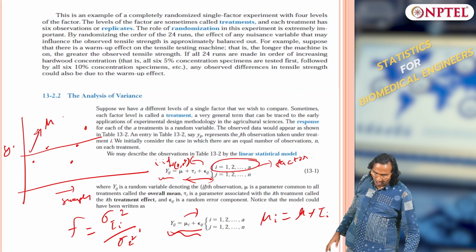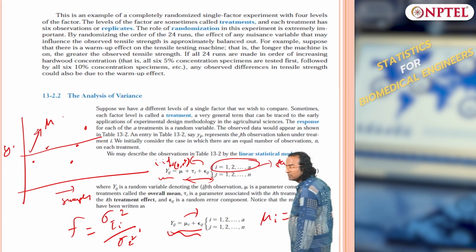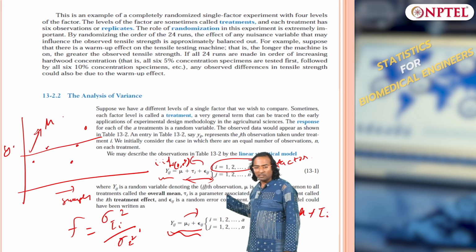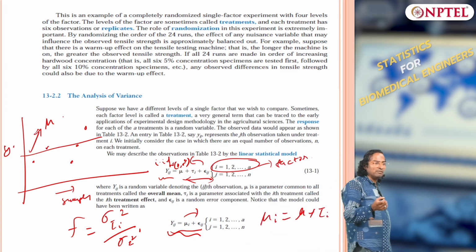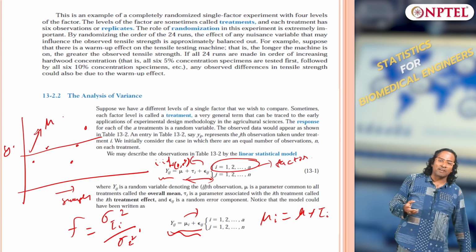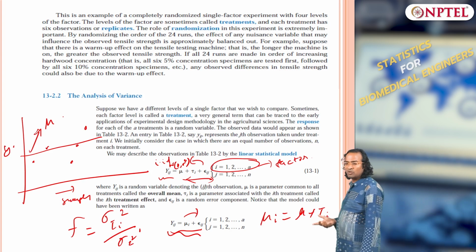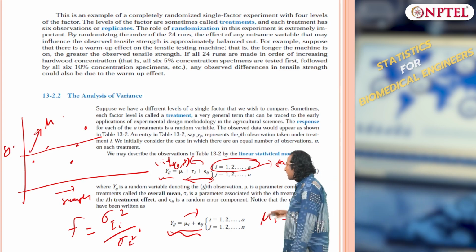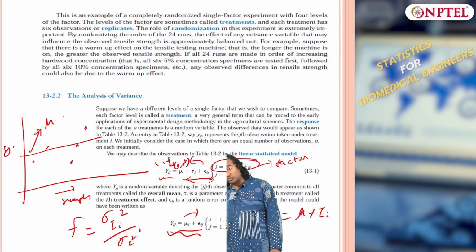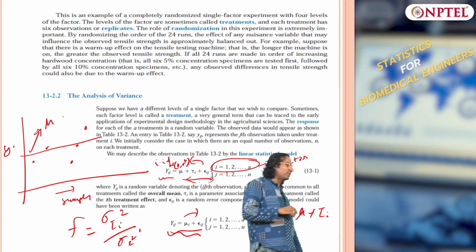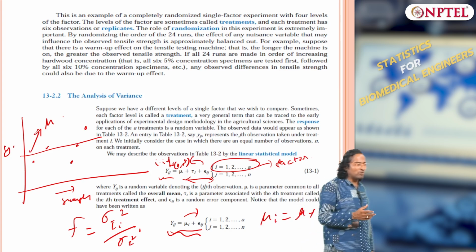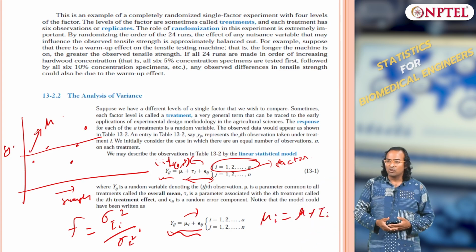So what is the constant value of Yij? Mu, because I have assumed the noise to have 0 mean. So the summation of tau i, not individual tau i, should be equal to 0, and I have assumed the mean of the noise also to be 0.